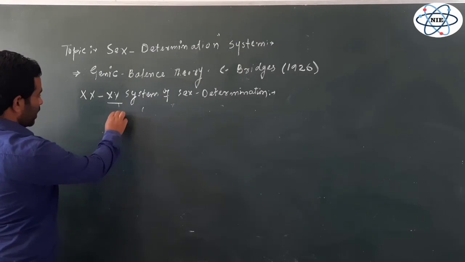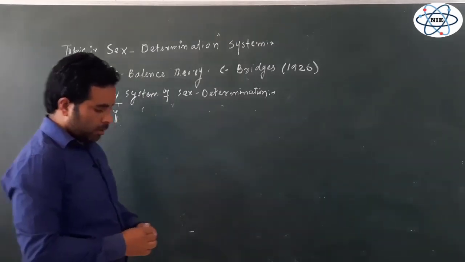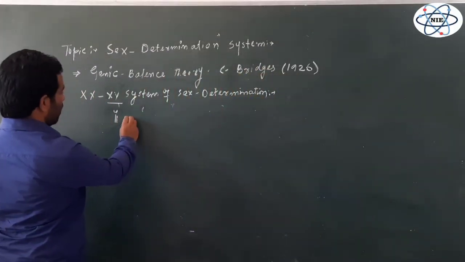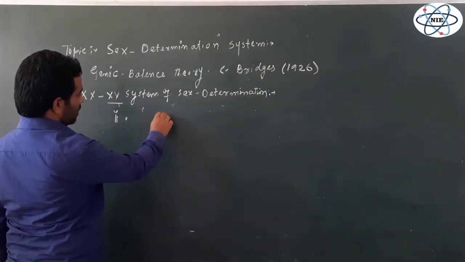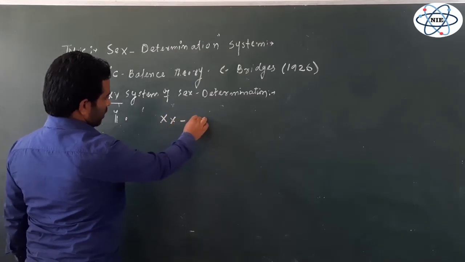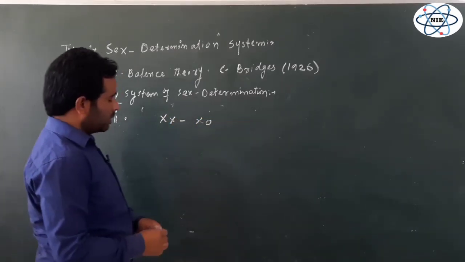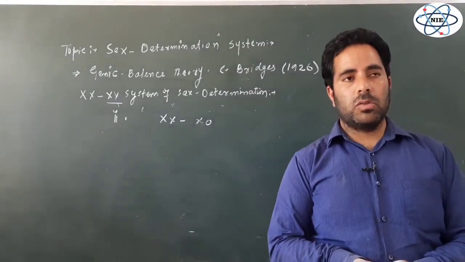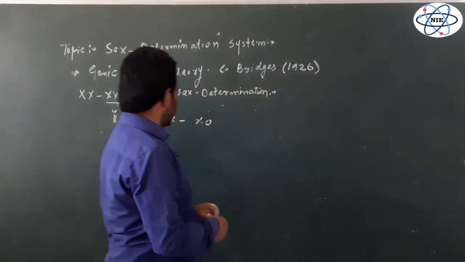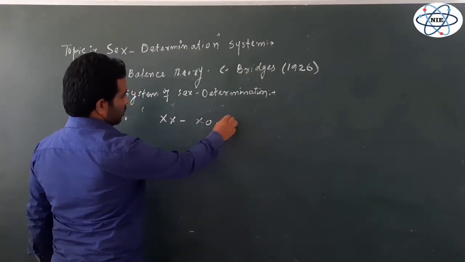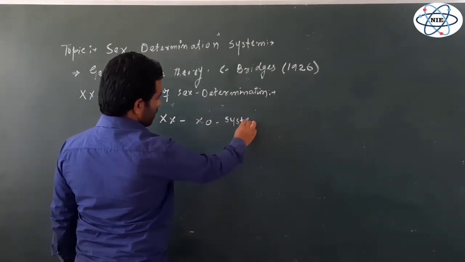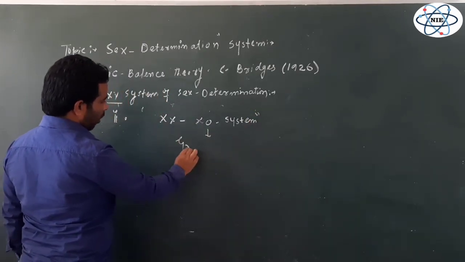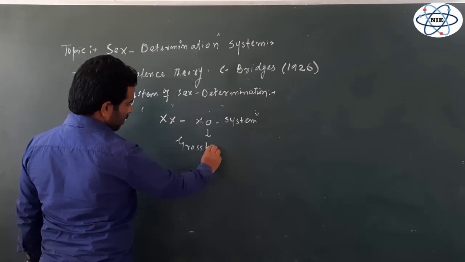Now we have another example of male heterogamety, and if you remember, another example of male heterogamety was XXX0 type of sex determination. This XXX0 type of sex determination is found in some insects, for example grasshoppers.